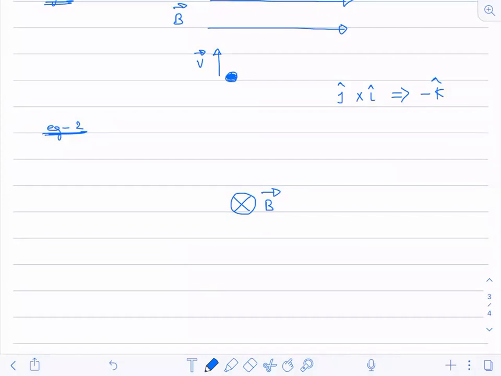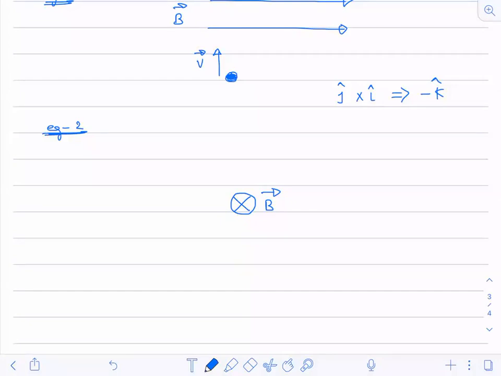Now, if the particle is in the perpendicular direction to it, let us assume that the particle is moving in this direction.